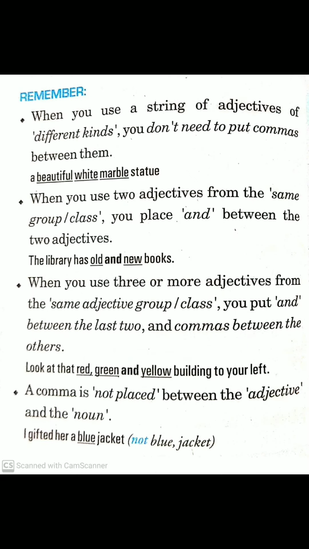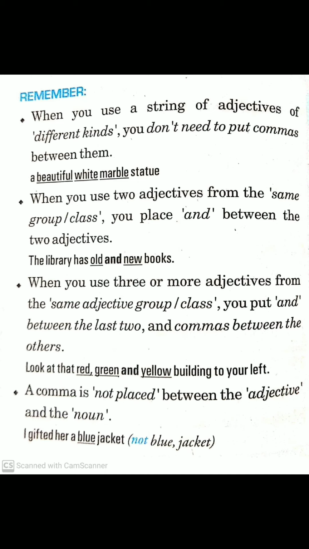Then there are certain points you have to keep in mind. When you use a string of adjectives of different kinds, you don't need to put commas between them. You can see that in a clear blue sky, we have not used commas. Another example: a beautiful white marble statue. Beautiful, white, marble are all adjectives we have used for the noun statue. We will not put commas in between.